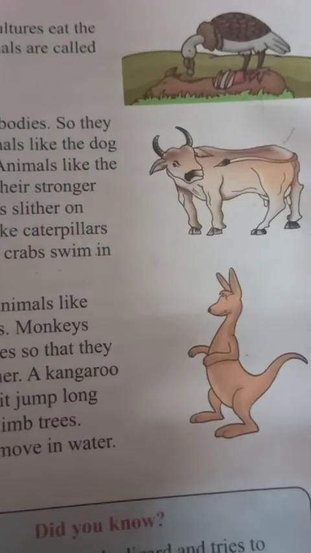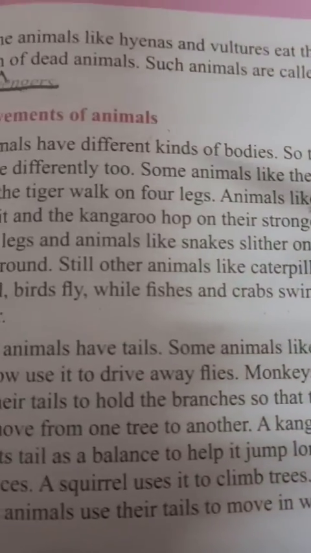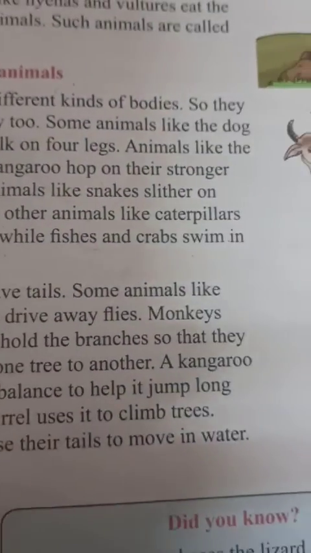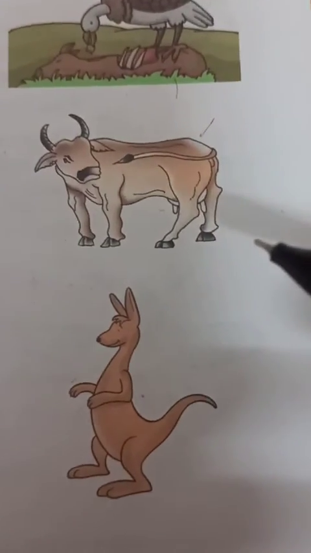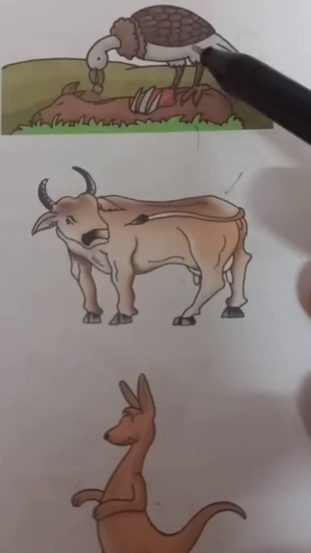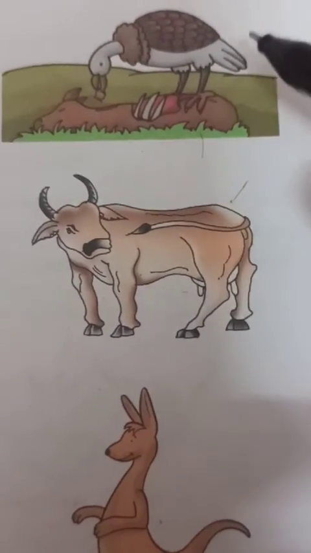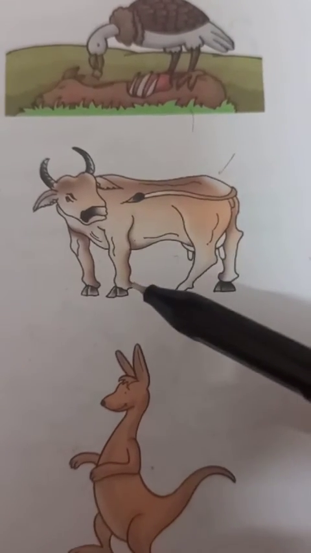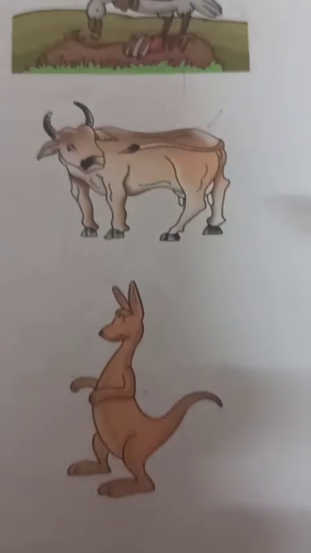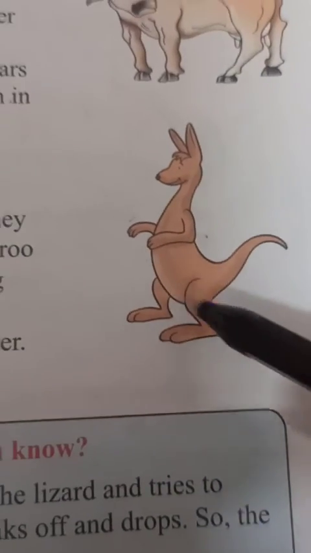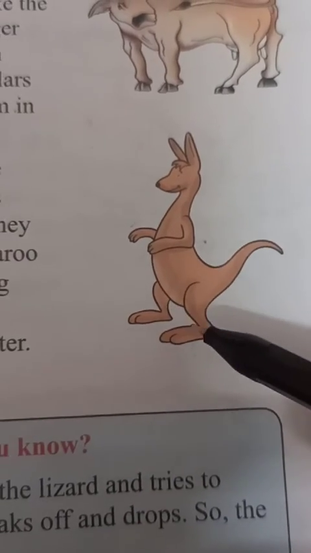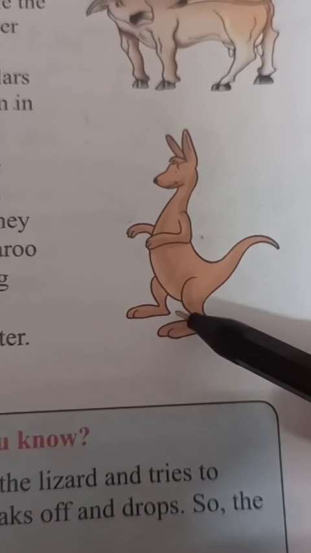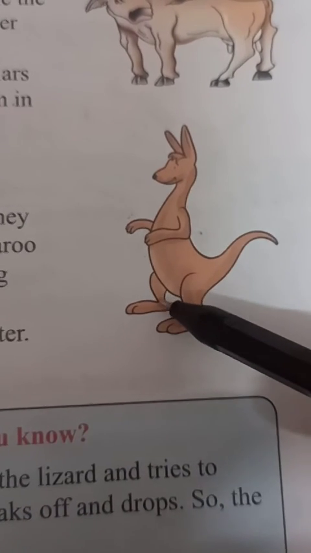After that we have studied about the movements of animals. Different animals can move differently, like this is a bird and a bird can fly, and this cow can walk with the help of 4 legs, and a kangaroo can hop or jump with their two hind legs which are at the back.